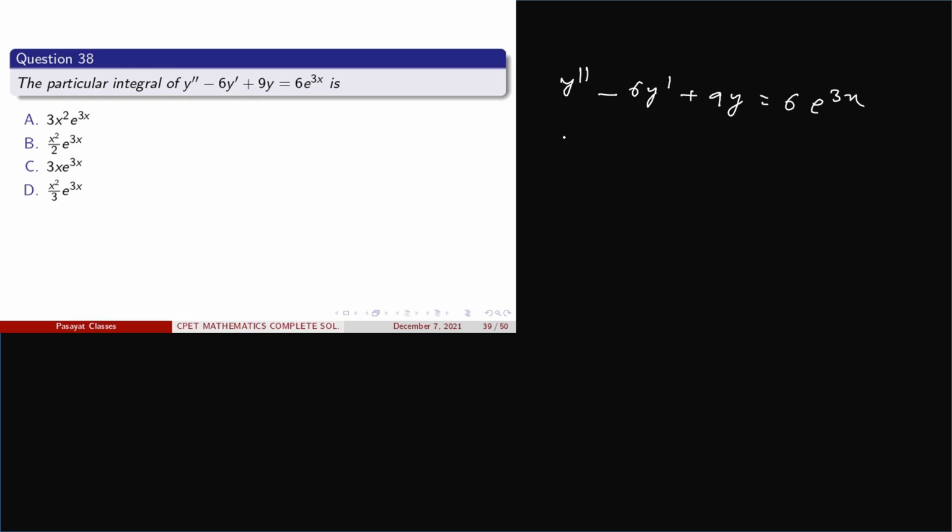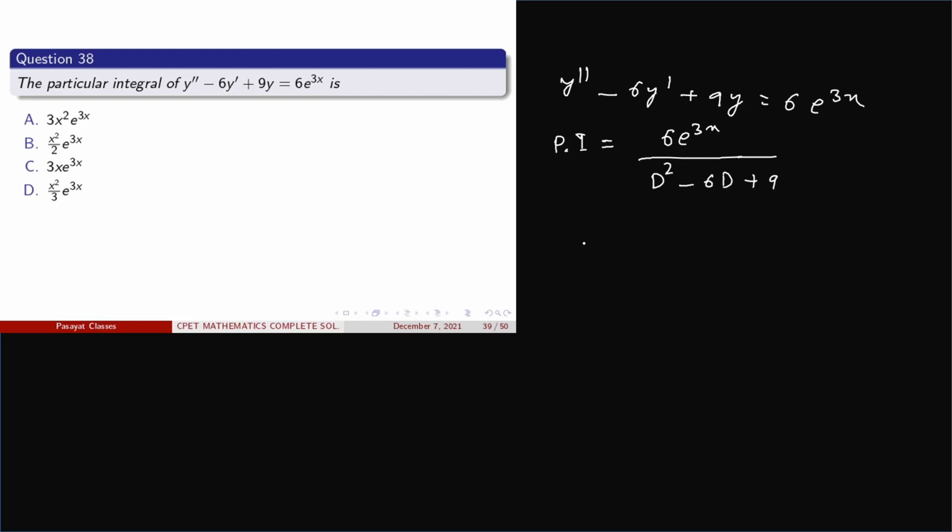The particular integral can be found using 6e^(3x) divided by, rewriting in the form of D, D² − 6D + 9. Here observe that this is 6e^(3x), that is of the form e^(ax), so simply in place of D we put the value 3.